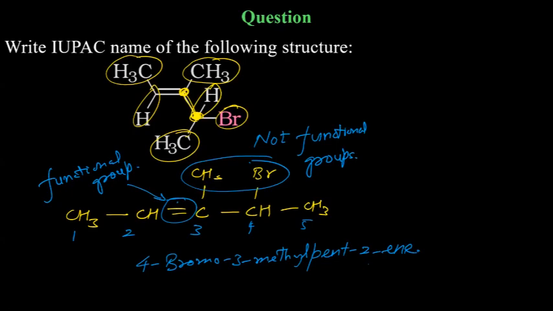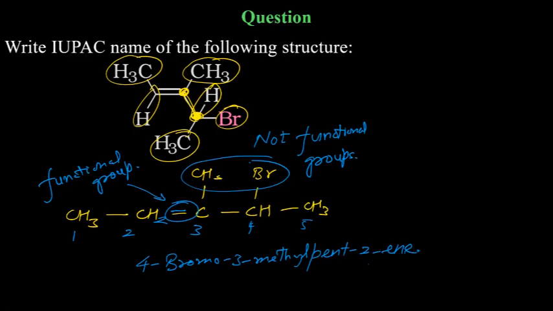Methyl and bromine are not functional groups. Functional groups will decide the numbering if they are present. If suppose it would have been like this, single bond here, then yes, there is no functional group, and bromine will decide the number. But if a functional group is present, the functional group first will decide from which end it is closer.